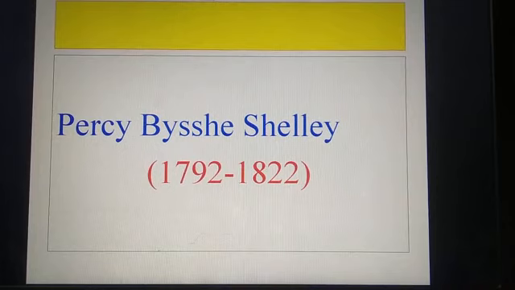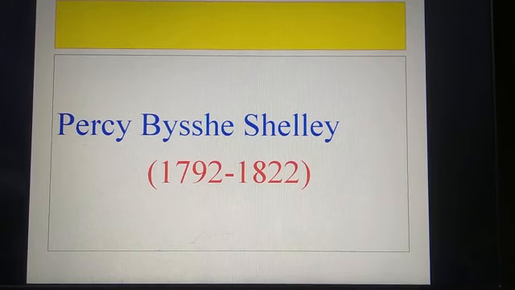Shelley was born in 1792 and died in 1822. He drowned in a sudden storm while sailing in Italy at the age of 30. He is regarded as one of the major English romantic poets, and some critics regard him as the finest lyric poet in English literature. He is very well known for his long form poetry, especially long lyrical poems.